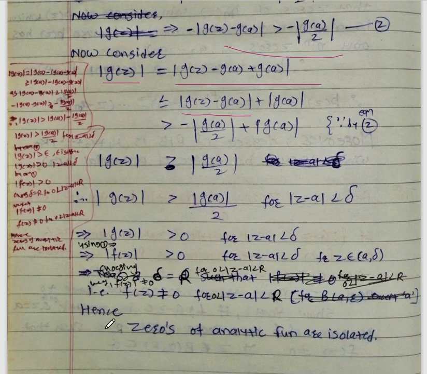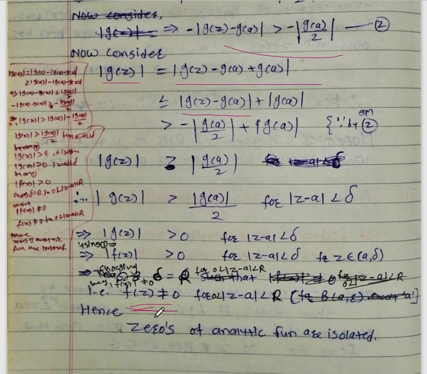So therefore f of z is not equal to 0 for 0 less than mod z minus a less than capital R, and hence we have proved this, f of z is not equal to 0, and hence we can say that zeros of an analytic function are isolated.